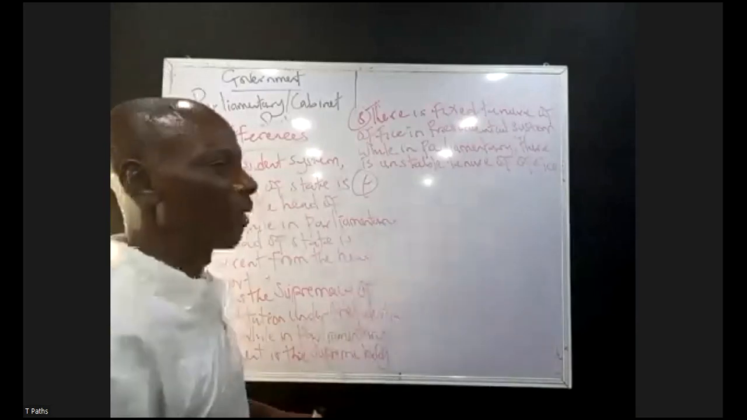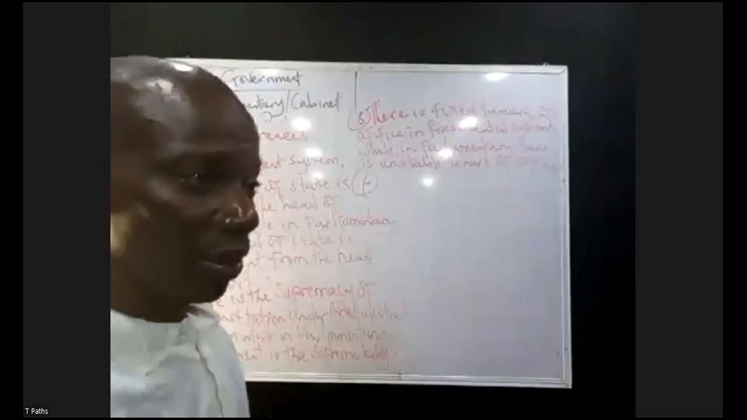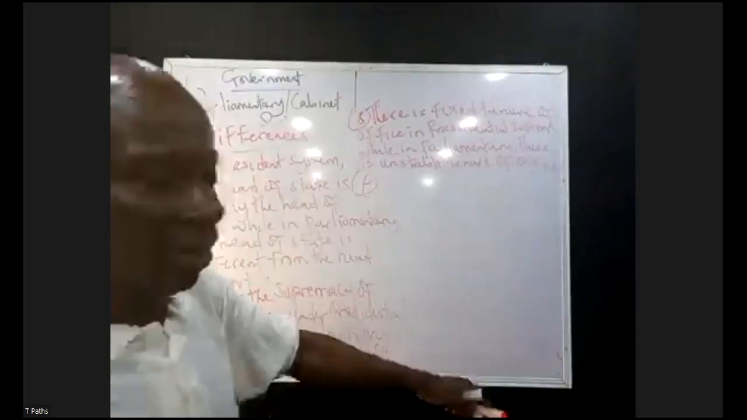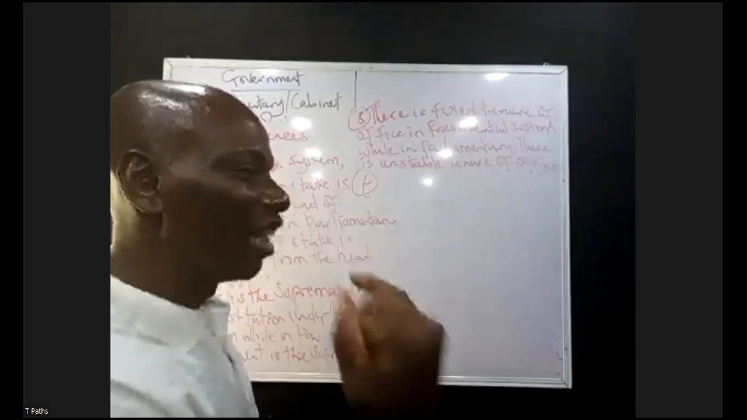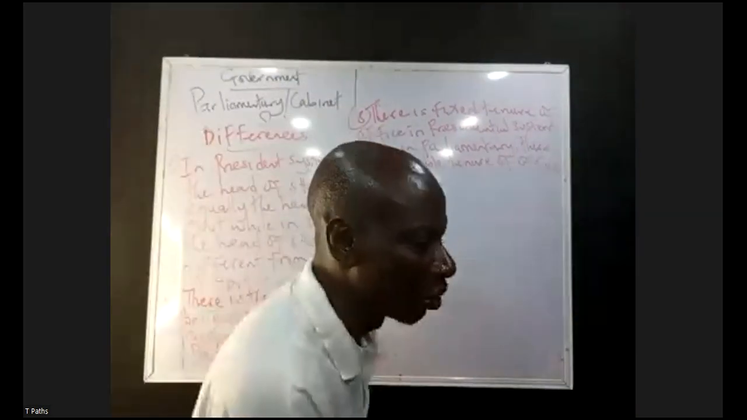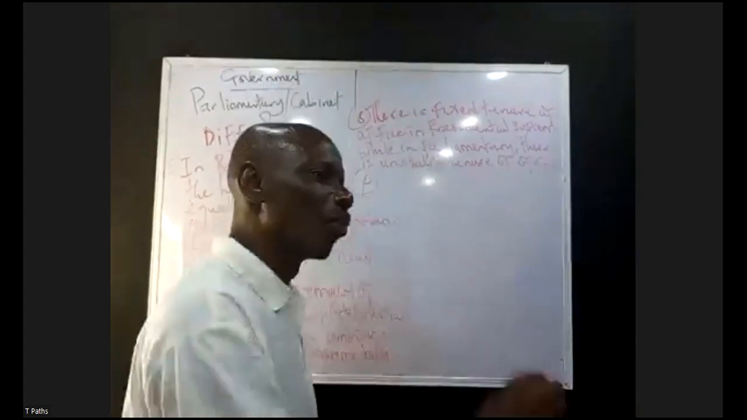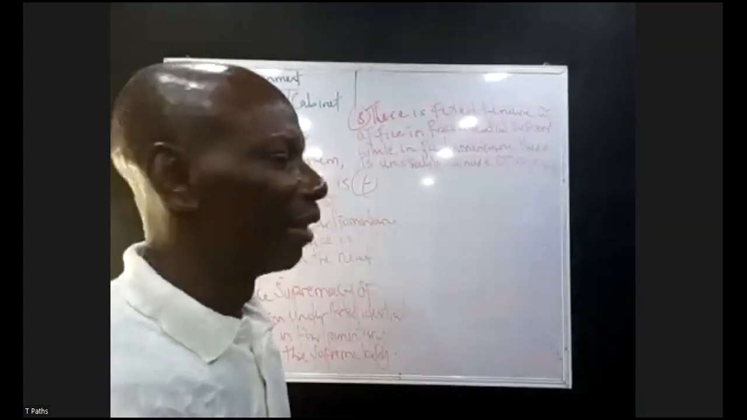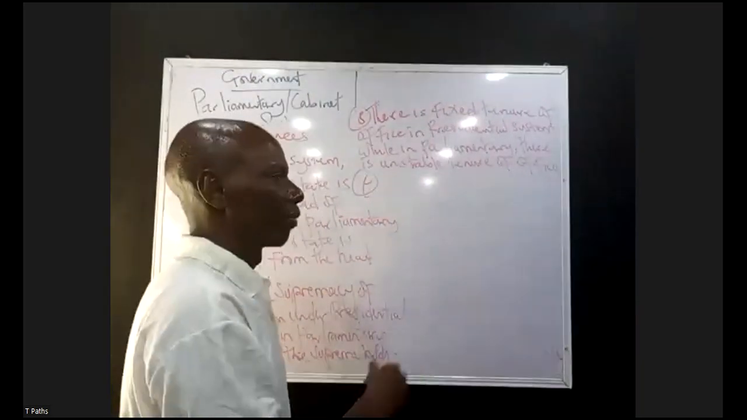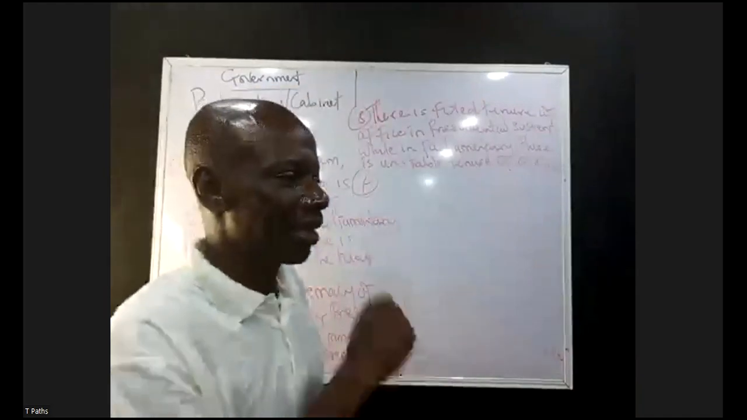Number 5, in presidential system of government, it is easy to apportion blame to the minister. Minister accountable to what? To the presidency. It's easy to apportion blame. There is individual responsibility in presidential, while in parliamentary there is what? Collective responsibility. The minister cannot be blamed; the blame of the minister will go to the entire cabinet.